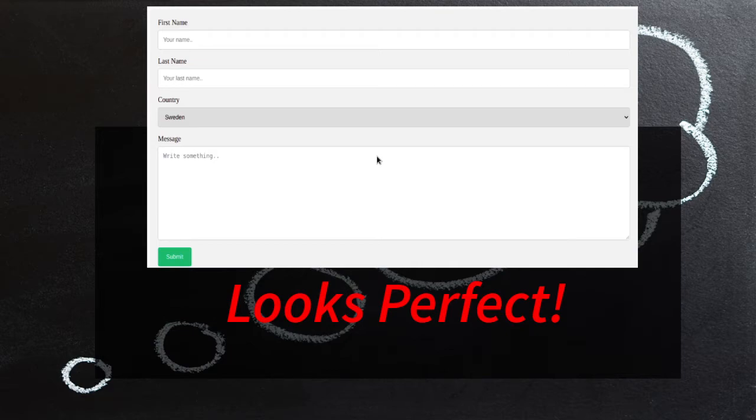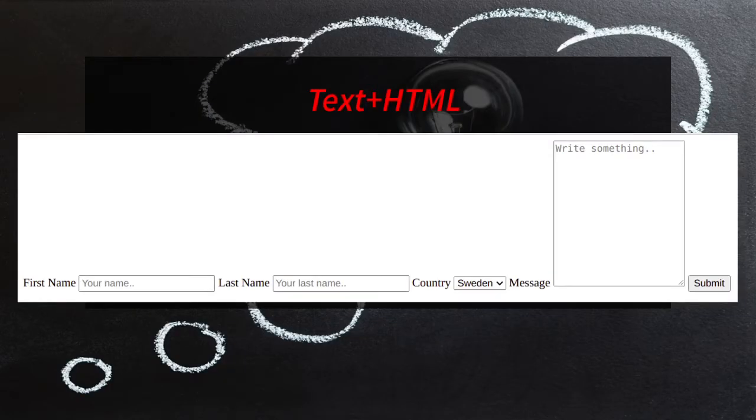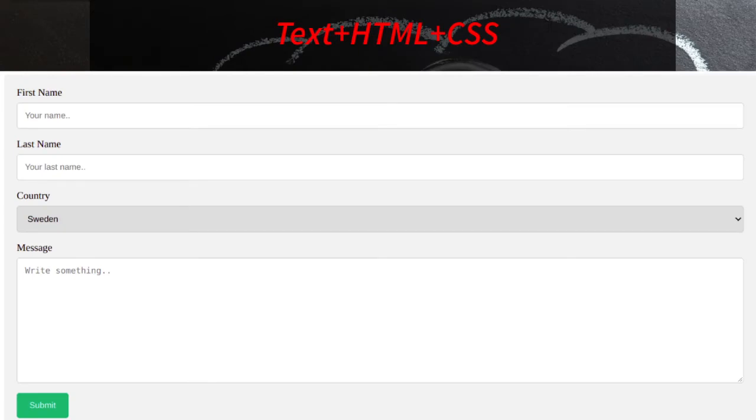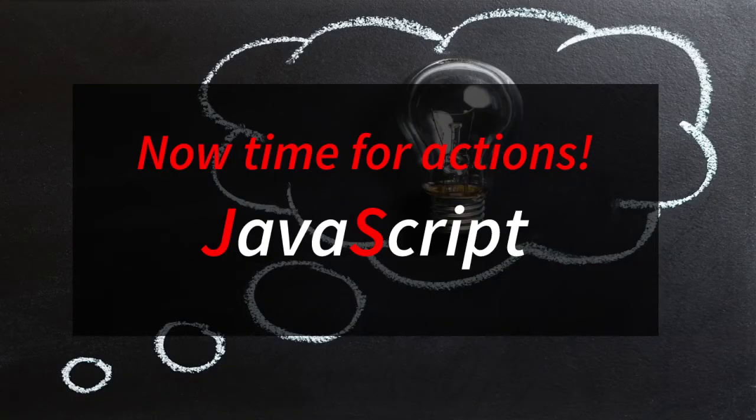Yeah, it is with HTML and CSS. This form will look like this. So I have given you the brief introduction of HTML and CSS, how the HTML form will look, and how the HTML plus CSS form will look. As you can see, this is text, this is text plus HTML, and this is text plus HTML plus CSS. Now let's see JavaScript.